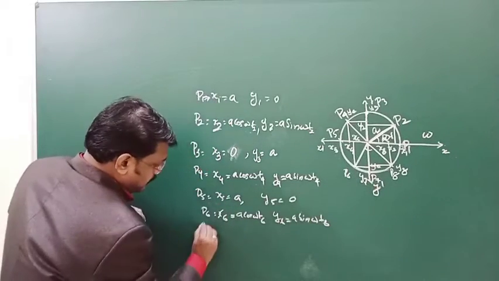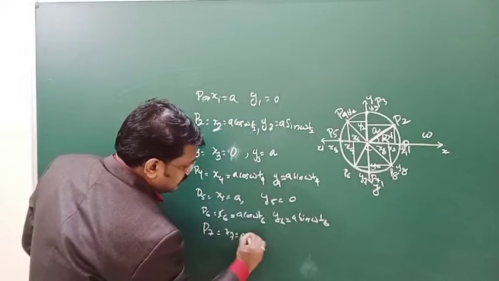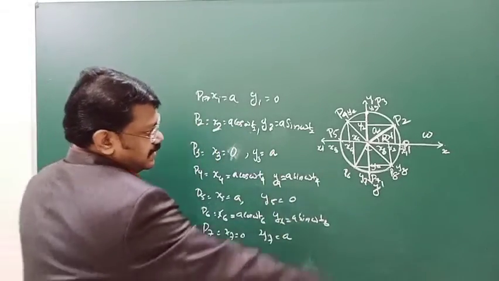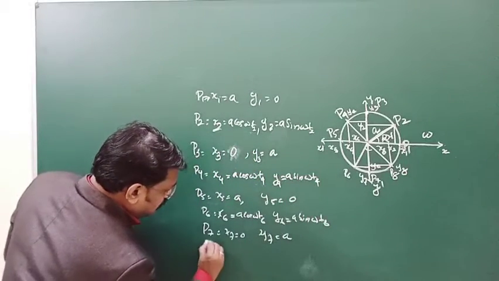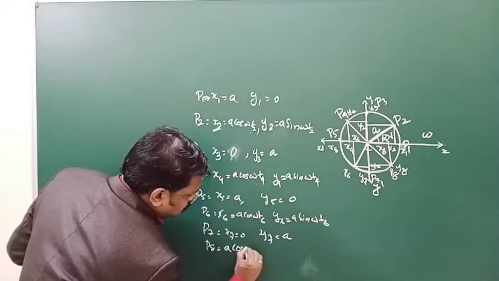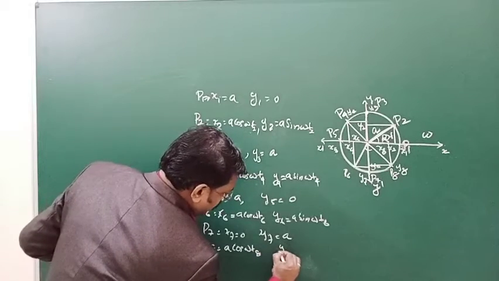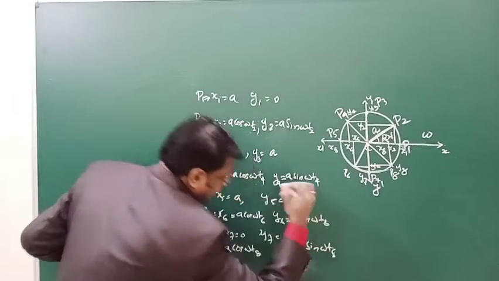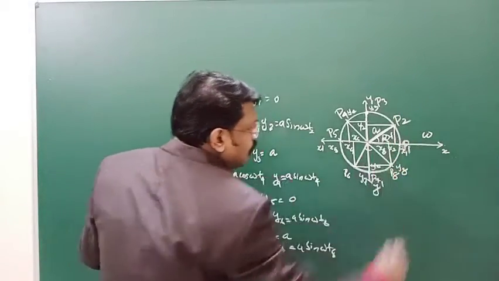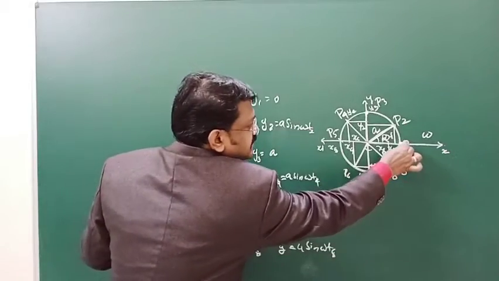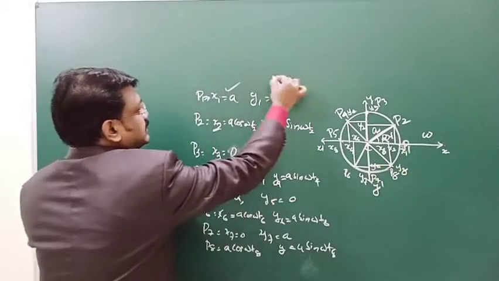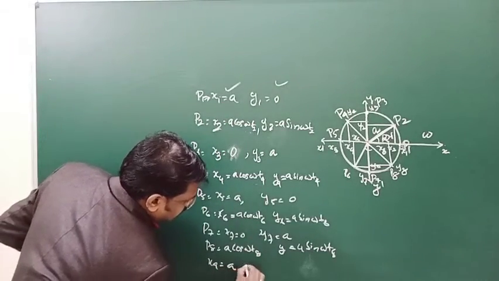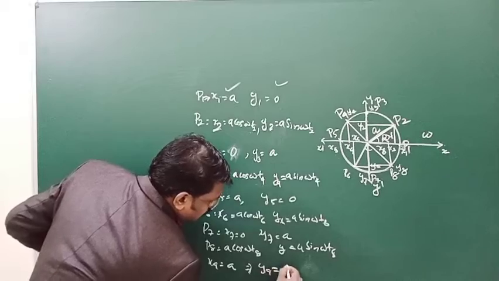Then at P7, x7 equal to 0 and y7 is equal to minus a. Then at P8, x8 is equal to a cos omega t8 and y8 is equal to a sin omega t8. Again at P9, it is coming back to the same point P1, so x9 is equal to a and y9 equal to 0.